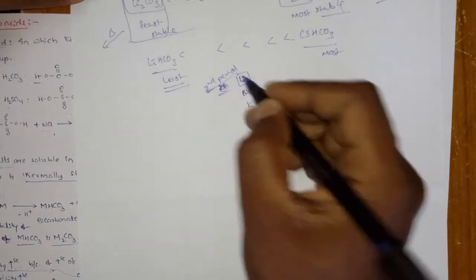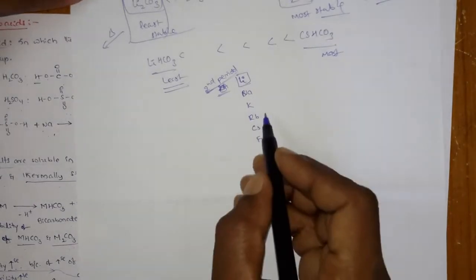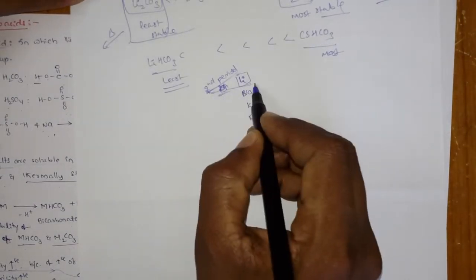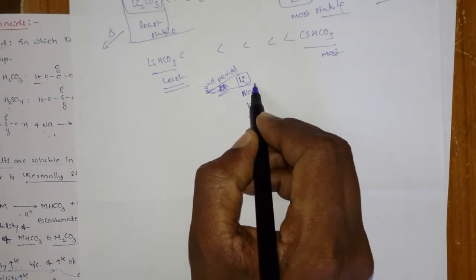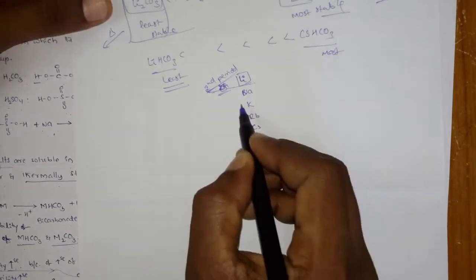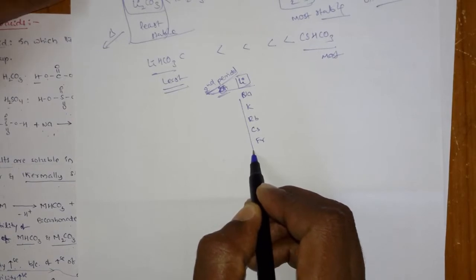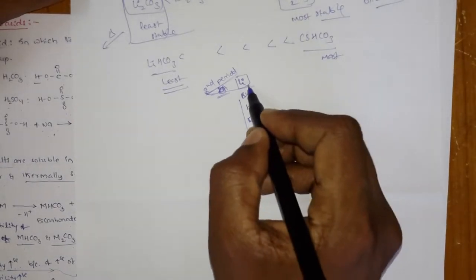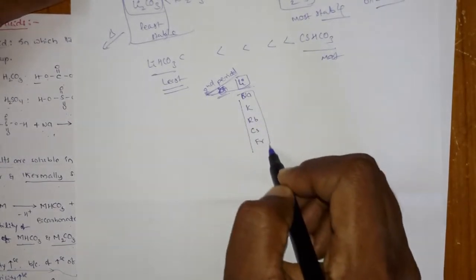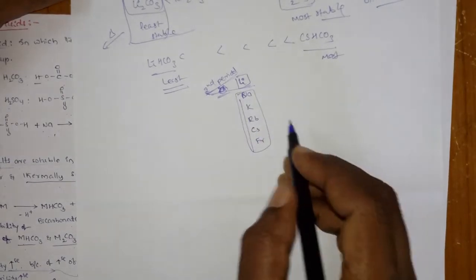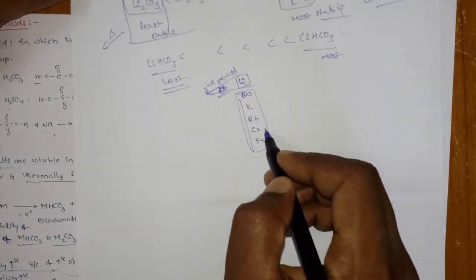Generally the second period elements show some anomalous behavior with the corresponding group elements. Similarly, lithium shows some different properties from sodium, potassium, rubidium, cesium and francium.